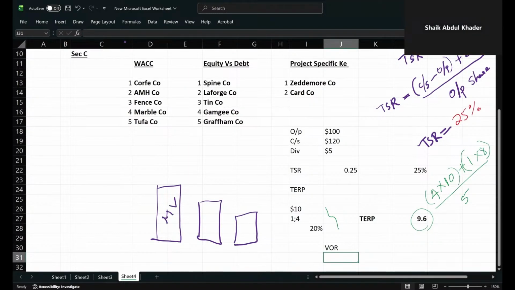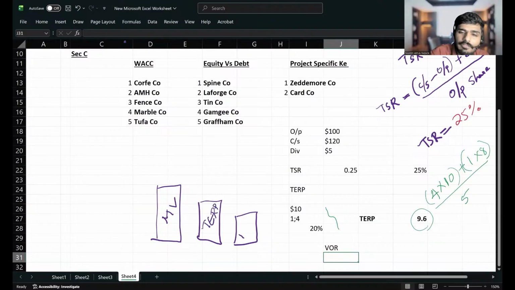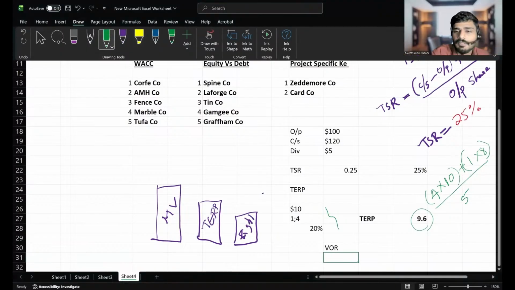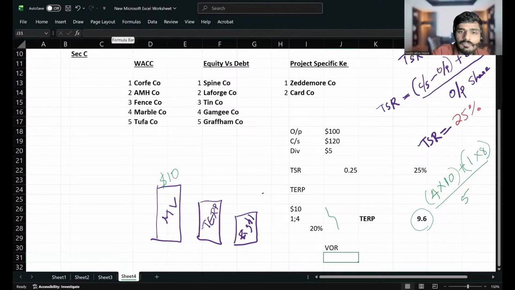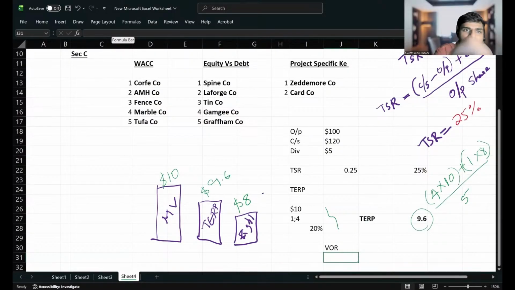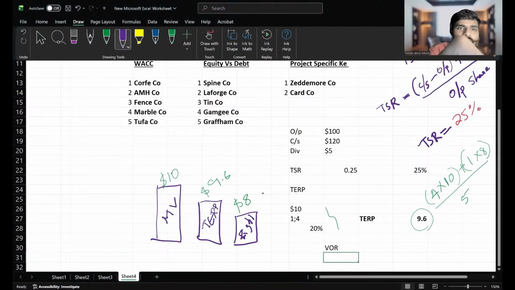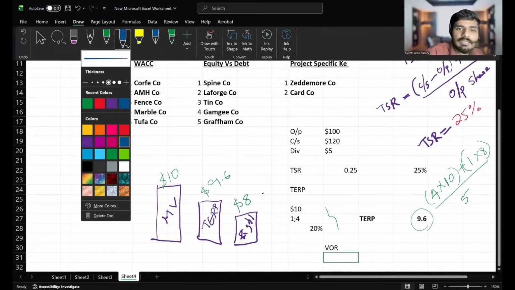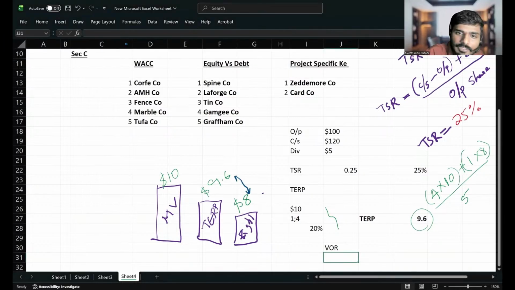First of all, market value. Then we got TERP. Then we do have the rights issue price. So let me ask you, what was the market value of shares before the rights issue? $10. What was the rights issue share price? $8. What was the TERP? 9.6. So the difference between TERP and the rights issue share price is called the value of right, which will be 9.6 minus 8, which is 1.6. So the value of right will be 1.6.